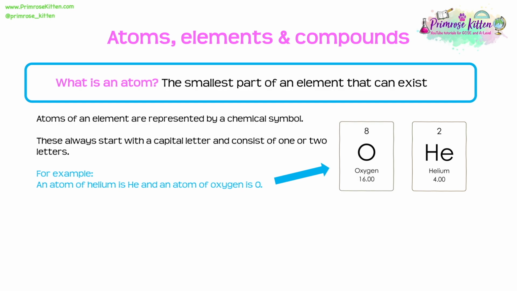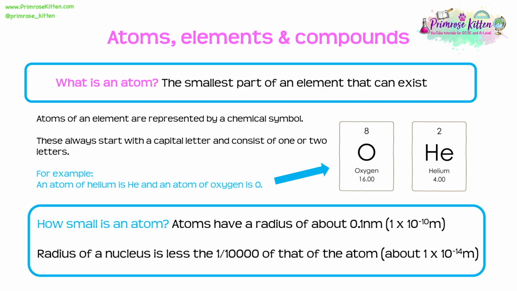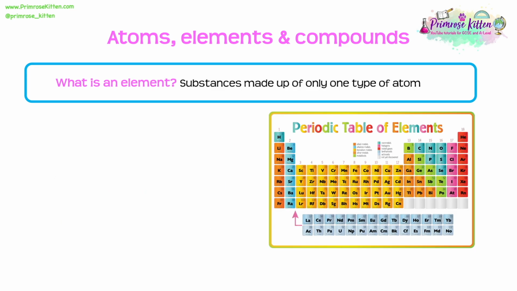Now we need to know how small an atom actually is. Atoms have a radius of about 0.1 nanometers, which is 1 times 10 to the minus 10 meters. And the radius of their nucleus is less than 1/10,000th of that of the atom. So it's about 1 times 10 to the minus 14 meters.